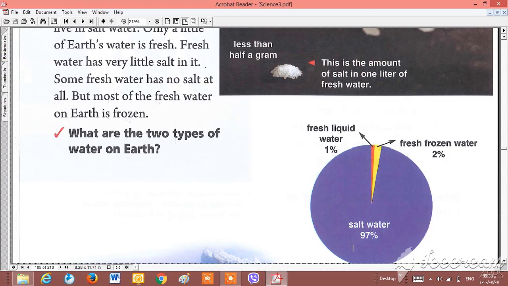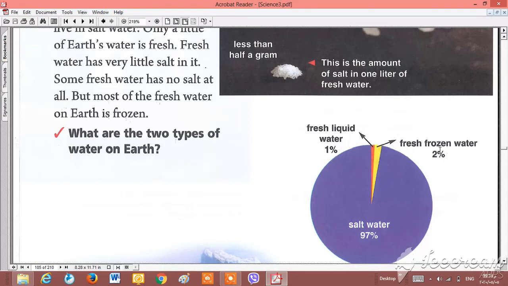Earth contains 97% of salt water and 3% of fresh water. But of fresh water, we have 2 types: fresh frozen water and fresh liquid water.